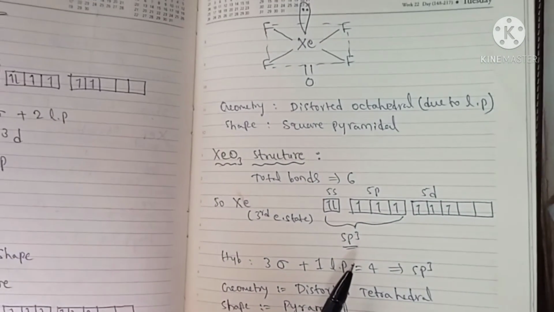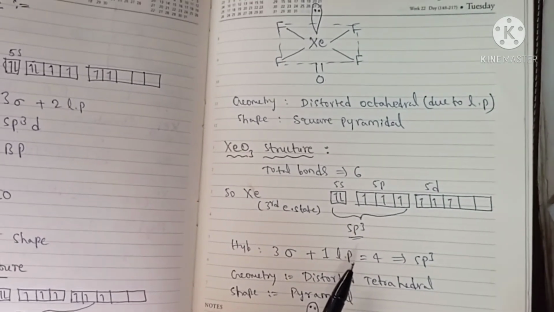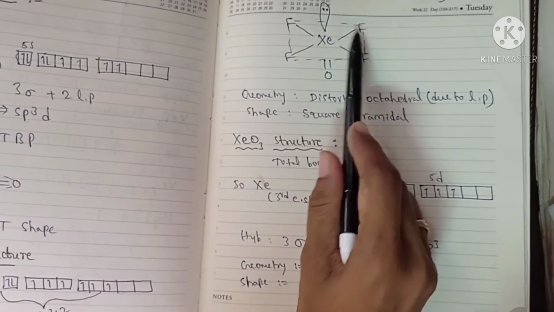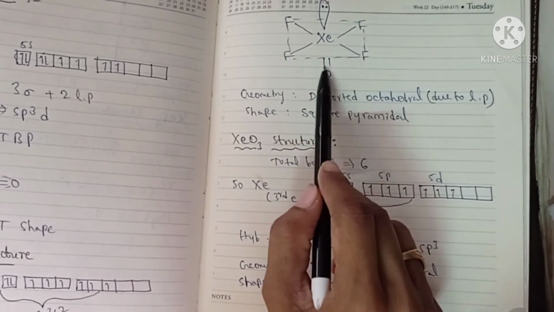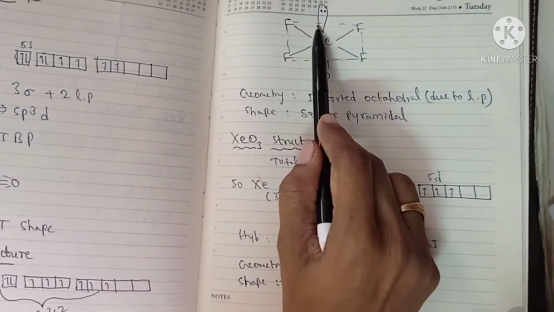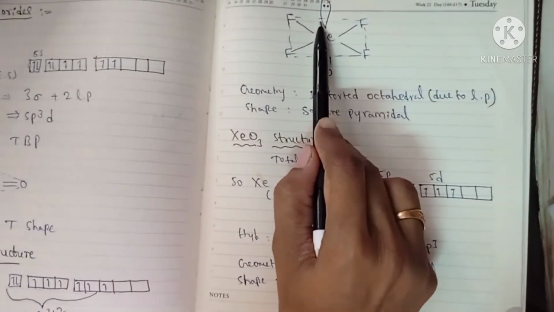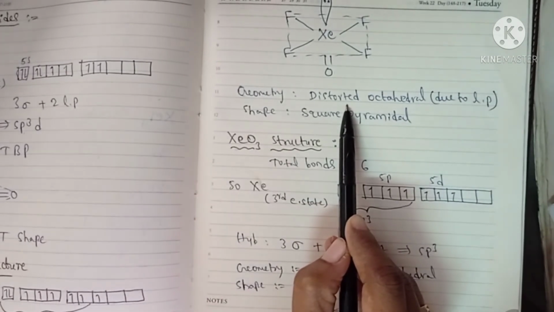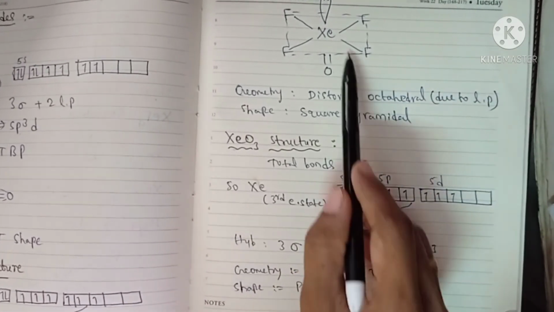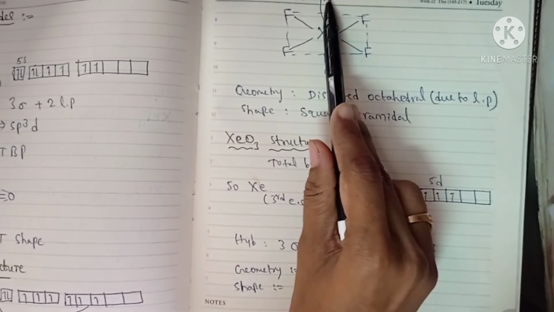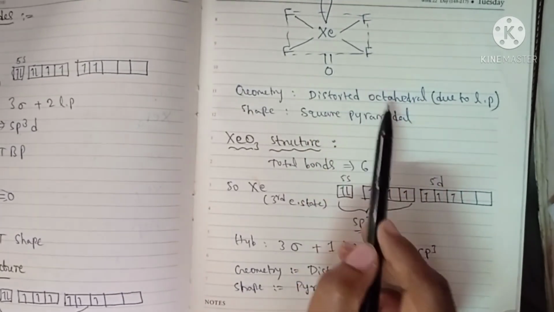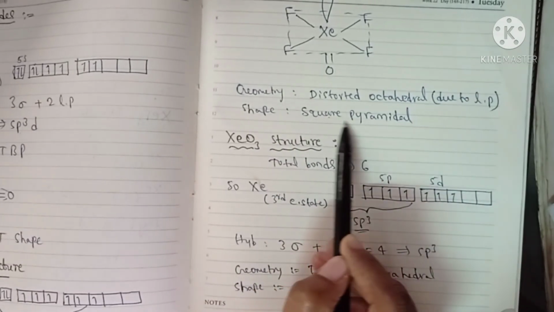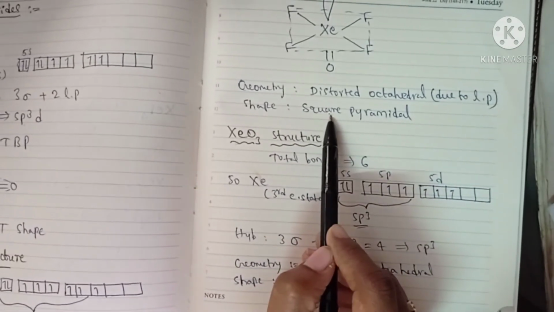If you observe this structure, sp3d2 means it is octahedral geometry and 4 fluorines occupy the square plane, and here one double bond will be below and the lone pair will be above the square plane. So its geometry is distorted octahedral. This distortion is due to repulsion between lone pair and bond pair, and here the shape will be square pyramidal. This you have to remember.